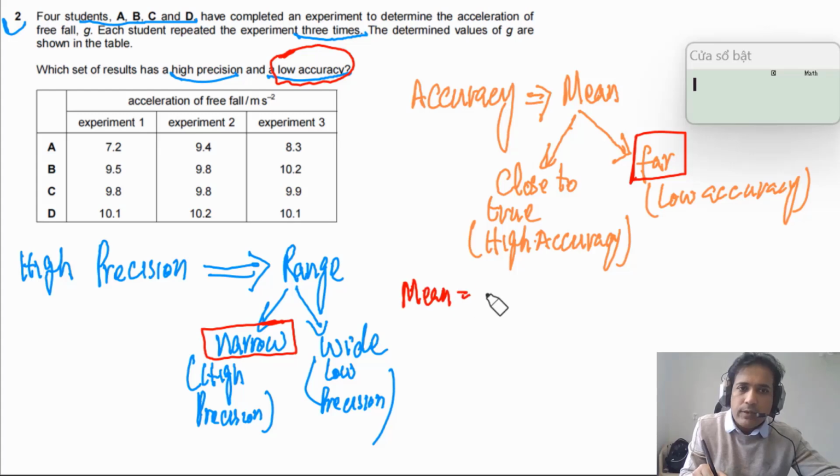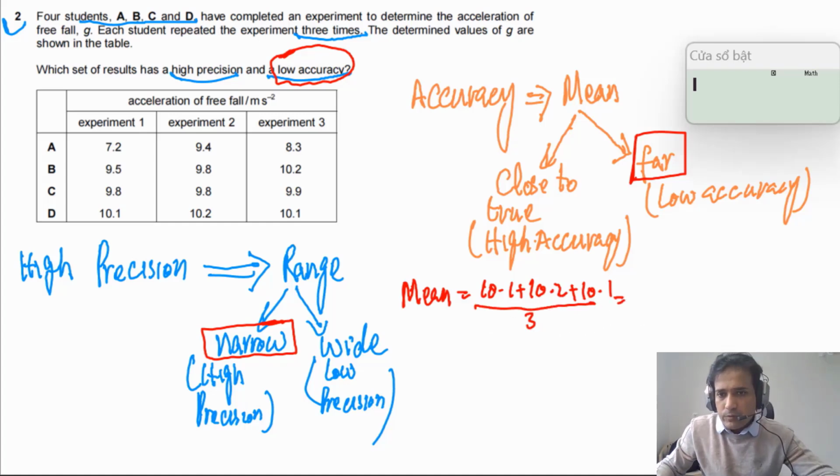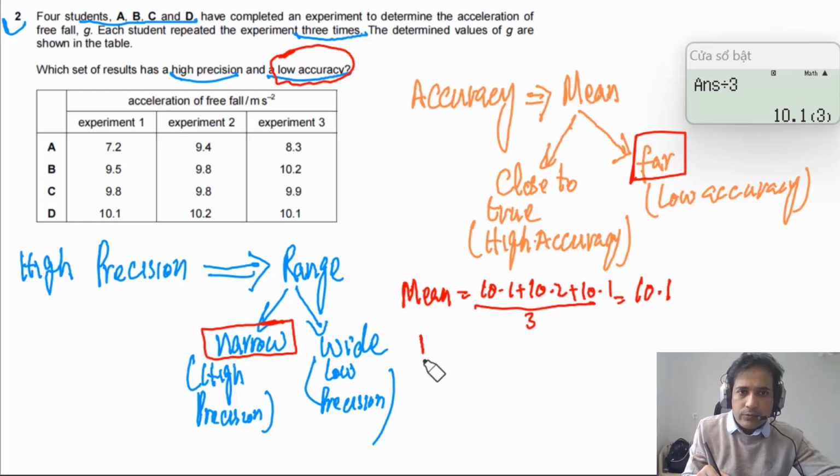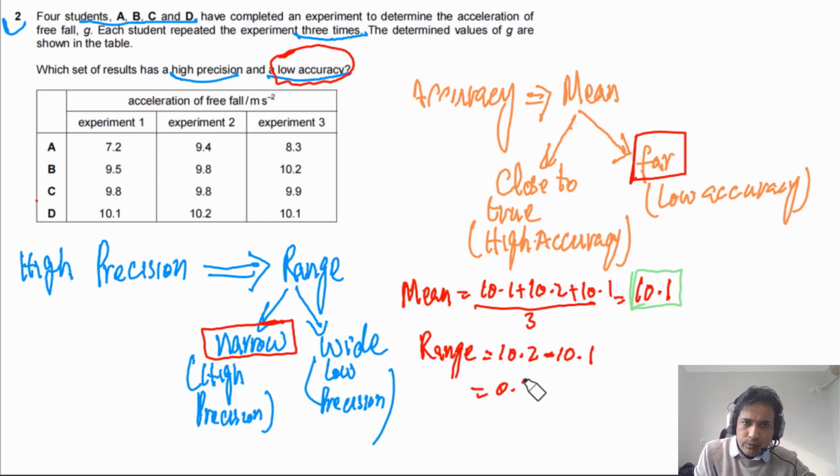The mean value will be equal to 10.1 plus 10.2 plus 10.1, divided by 3. So the mean value in this case is 10.1 to one decimal place. We can also find out the range of this. The range is the maximum value, 10.2, minus the minimum, 10.1. So the range will be equal to 0.1.